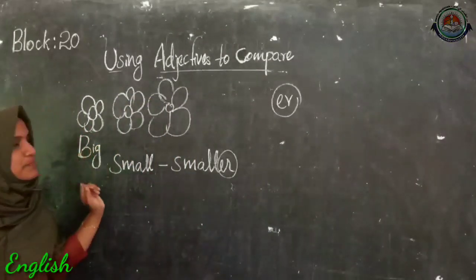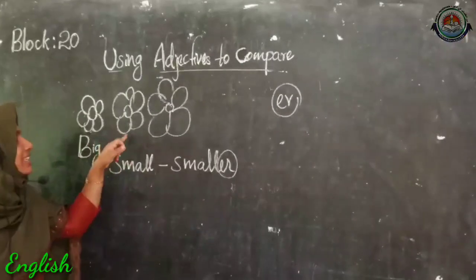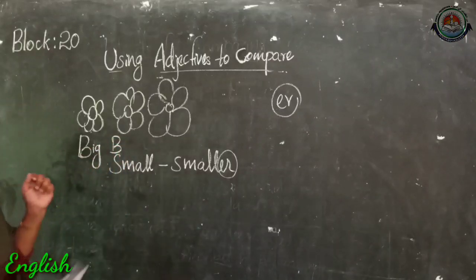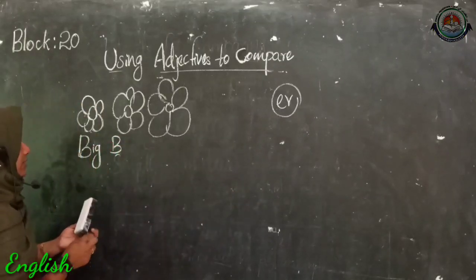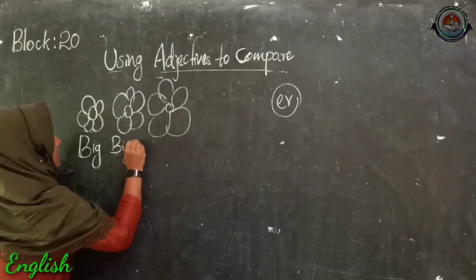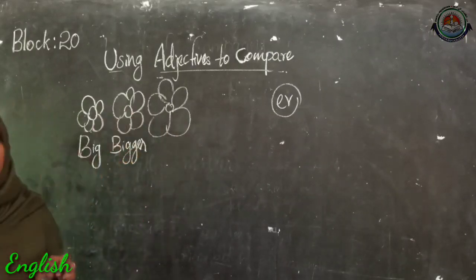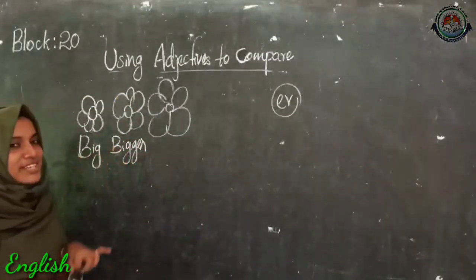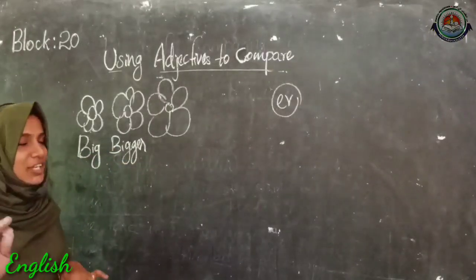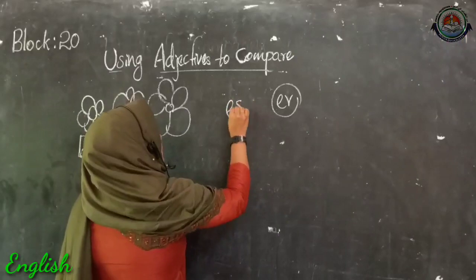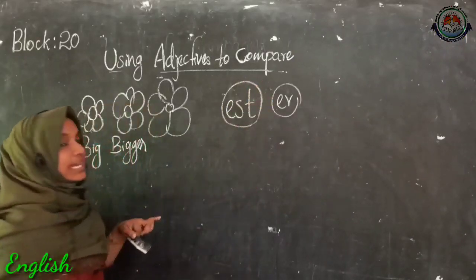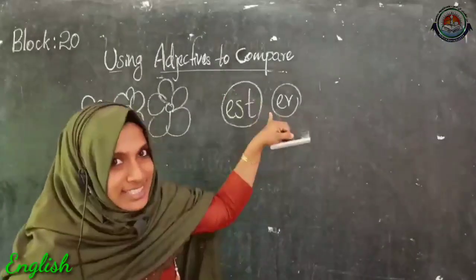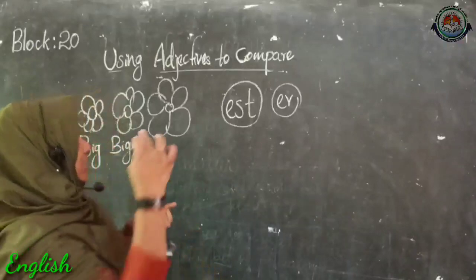So this flower is big, and this one is bigger than this flower. So we can write here bigger. Then what about this third flower? It is a little more big than this flower, right? So there we can use EST, adding it to the adjective. By adding this EST to the adjectives, we can compare these three things.